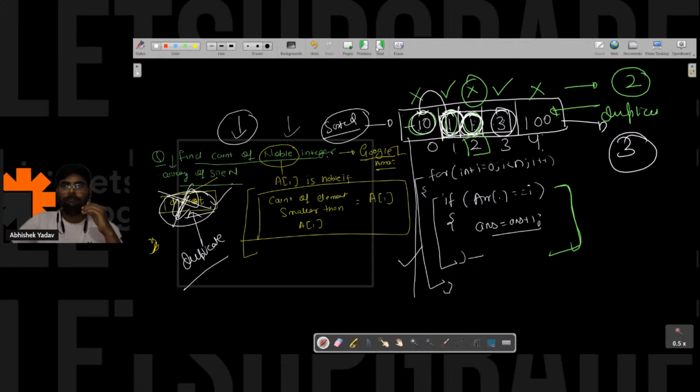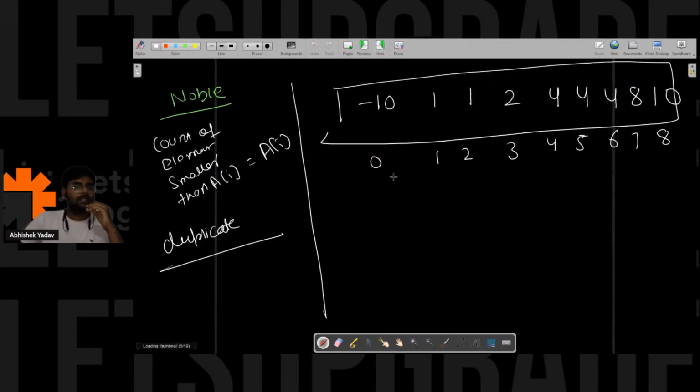If it is clear, can you guys write in the chat how many noble integers we have? And after that we will end the session. I will tell you the approach and after that we will end the session.